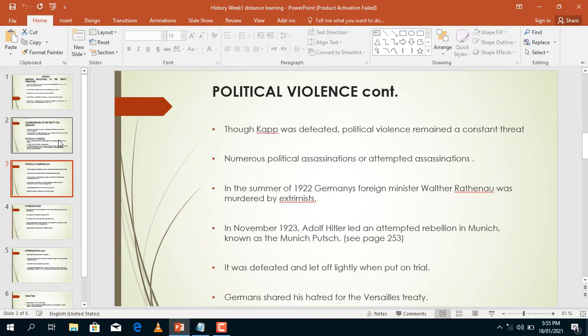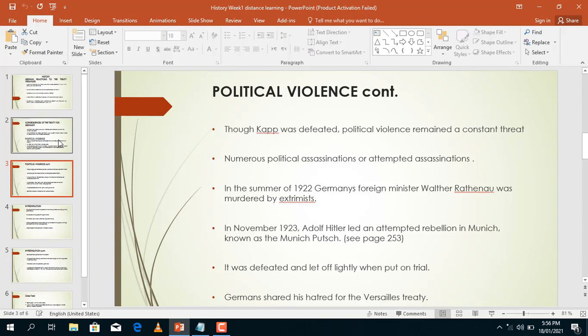On top of that, just to show what the political environment was like, in November 1923, Adolf Hitler led an attempted rebellion as well in Munich, which was known as the Munich Putsch. For more on this, you can read on page 253 in your history books.